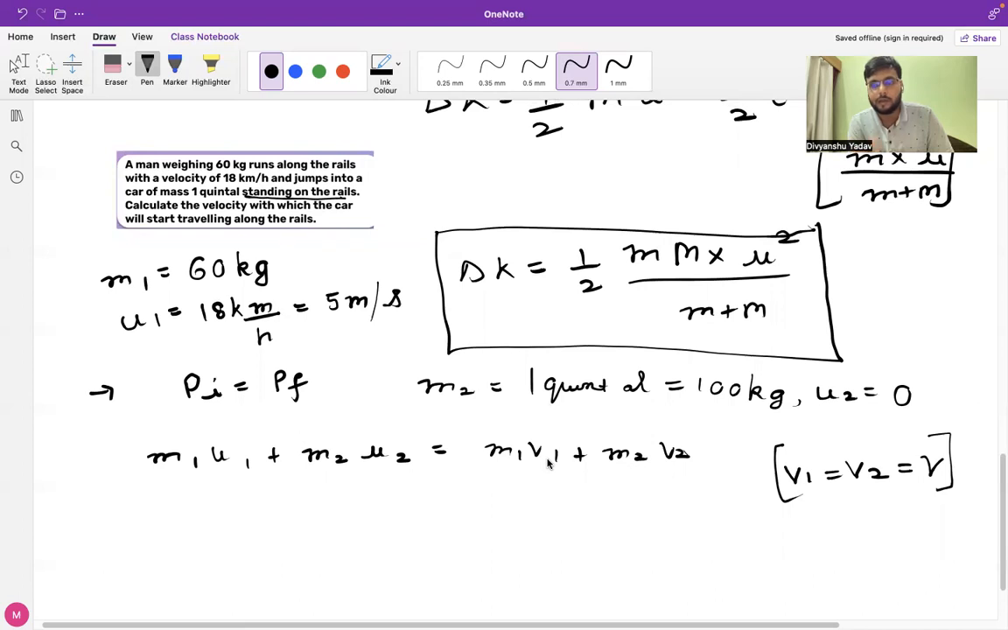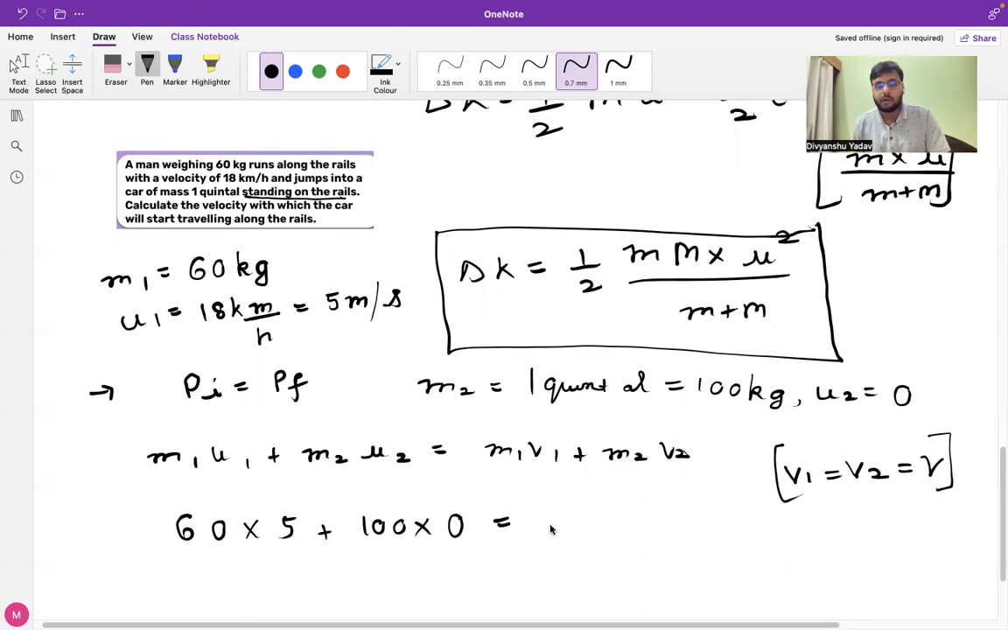I hope it can be easily understood from the given condition. So what we will do is simply substitute the values. The value of mass M1 is 60, the value of U1 is 5, the value of M2 is 100, and the value of U2 is 0. Why? Because initially the car was standing on the rails at rest, so the initial velocity is 0.